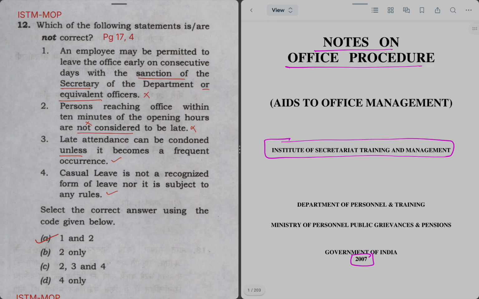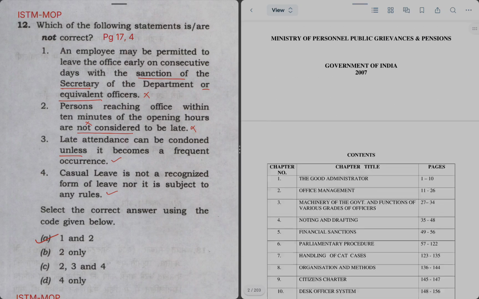Which of the following statements are not correct? An employee may be permitted to leave the office early on consecutive days with the sanction of secretary of the department or equivalent officers. I think a secretary's approval for this is a bit too much, but let's see what is given in the MOP on page 17.